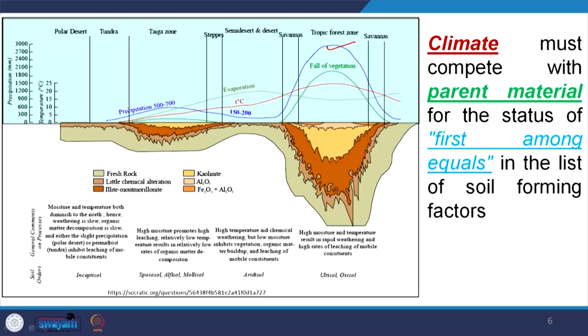One is this blue line in this graph, which represents precipitation, and you see it varies: somewhat more here, less here, and again highest here. Similarly, evaporation. In this part of the graph, evaporation is less than precipitation.